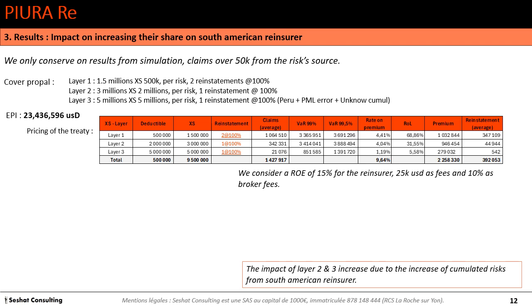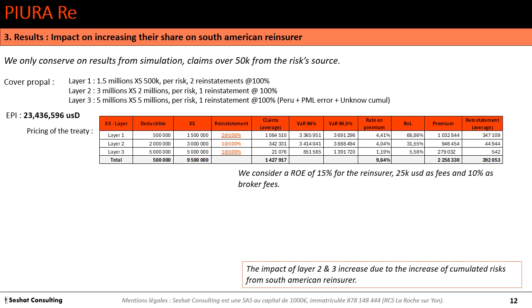On the value at risk at 99.5%, 3.69 millions US dollar. The estimation of the rate on premium is 4.41%. So it's a little decrease compared to the first simulation. On layer 2, we have a rate on premium of 4.04%.